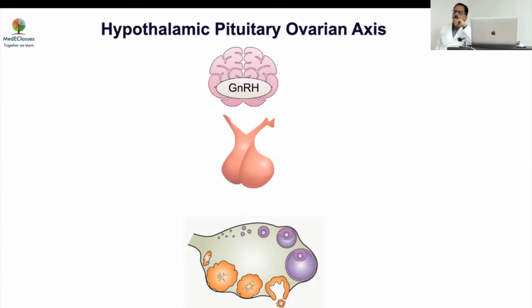Now, how does it happen? Or why doesn't puberty happen? If you talk about animals, we have talked about this earlier also, they are born, they become infant, and then they develop puberty. They don't have any childhood or anything. It is regulated by the stimulatory and the inhibitory pathways, GABA and others. So which is more important? The inhibitory pathway is more important.